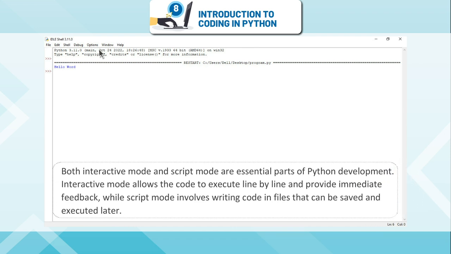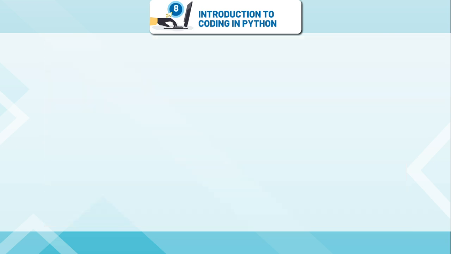Both interactive mode and script mode are essential parts of Python development. Interactive mode allows the code to execute line by line and provide immediate feedback, while script mode involves writing code in files that can be saved and executed later.